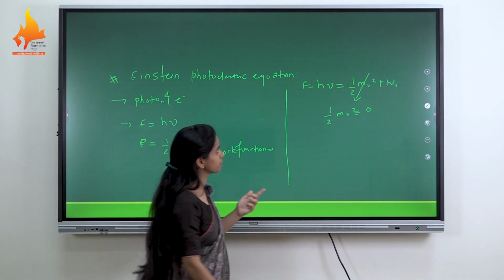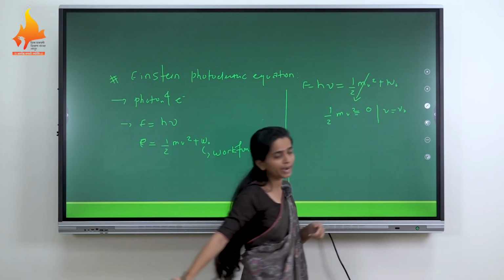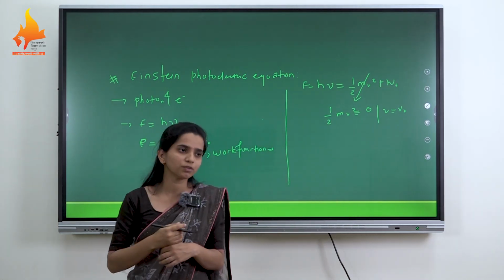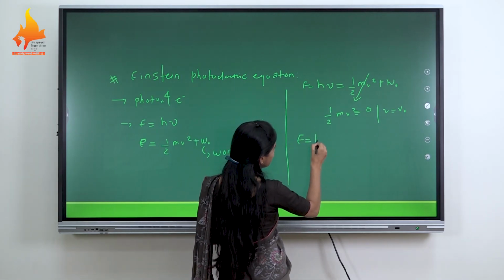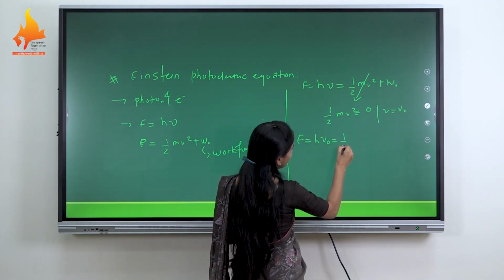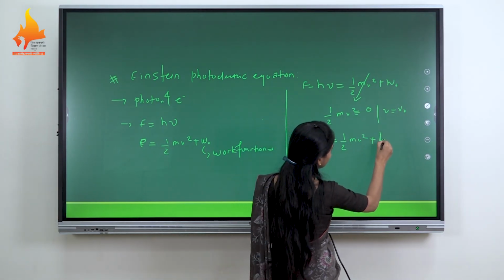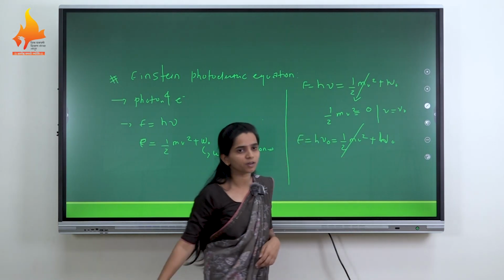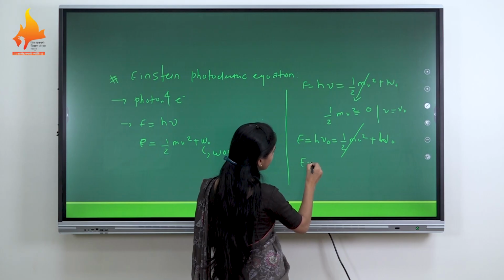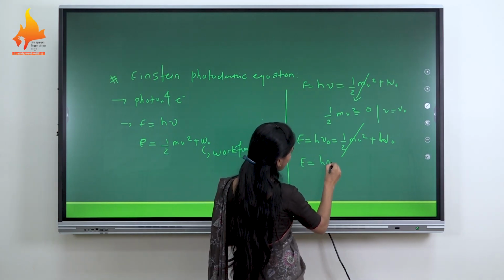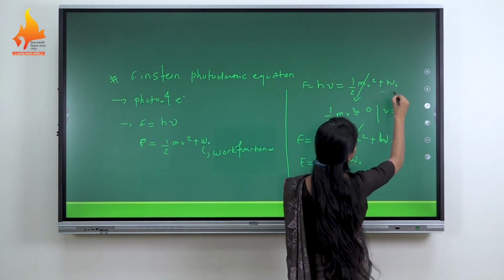So at a particular frequency, the kinetic energy of the emitted electron becomes 0, and the equation becomes h nu naught equals half m v squared plus W naught. The kinetic energy becomes 0 at nu naught, as we have decreased the frequency, so the total equation becomes h nu naught equals W naught. We call this equation number 1.